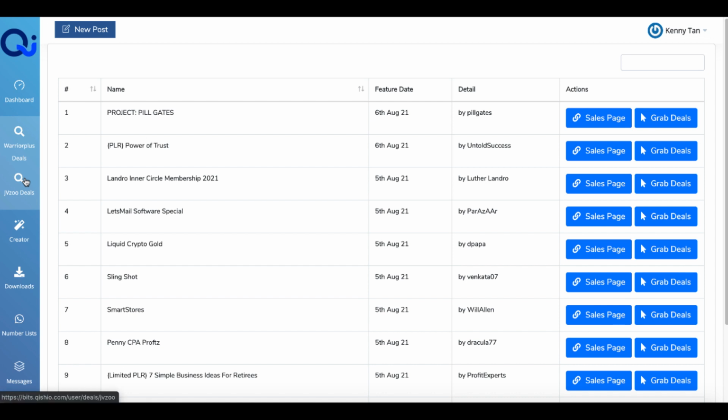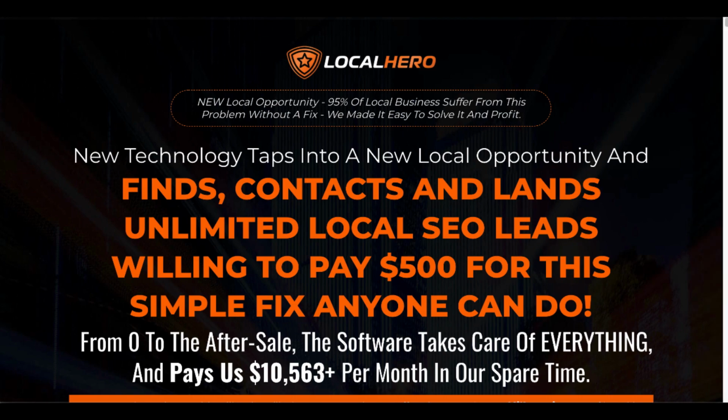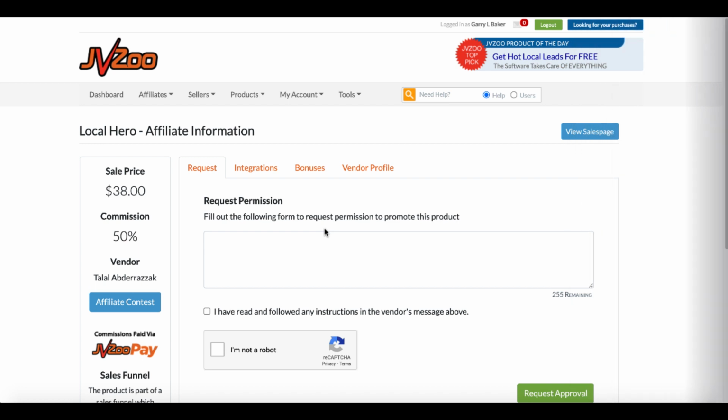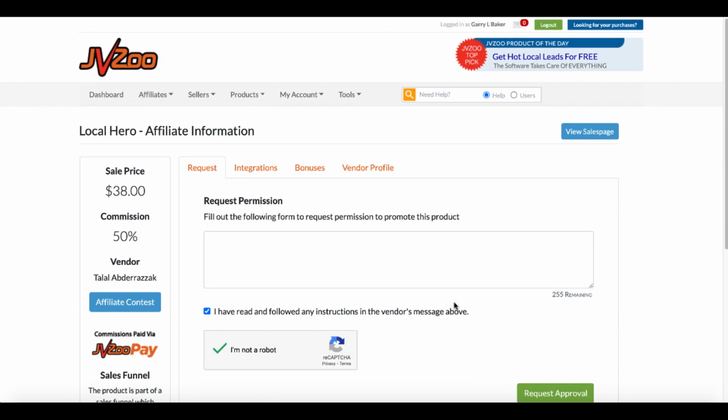Same with JVZoo. Come down to JVZoo, very limited information, not the information that you need. Here you can click out and go to the sales page, which as you can see, that opens up the sales page right there. Go back to Qishio, click on Grab Deals. This takes you to the JVZoo affiliate page, which at least for the JVZoo interface in QishioBits, it actually links you to the affiliate offer. Here you would have to fill out this information, select you have read and follow the instructions, say you're not a robot, and then request approval, then be approved by the vendor to promote this product.